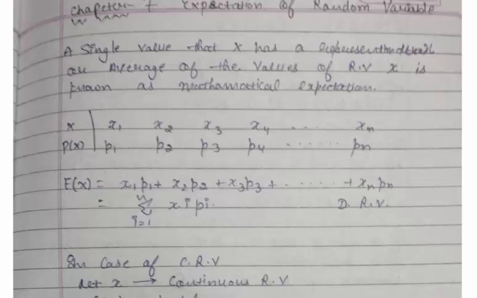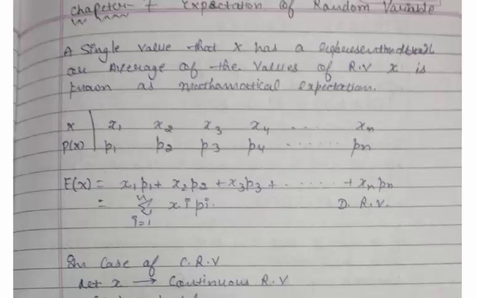Good morning, students. Today we discuss the topic expectation of a random variable. To discuss this topic, we first note that we have two types of random variable. One is discrete random variable and the second is continuous random variable.